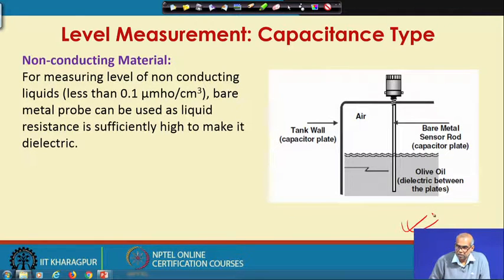If the tank is made of metal, then the tank wall itself can act as another capacitor plate. So, I will have two wires, one from this bare metal which works as one capacitor plate and the tank which works as another capacitor plate. These two will go and get connected to the capacitor bridge circuit.